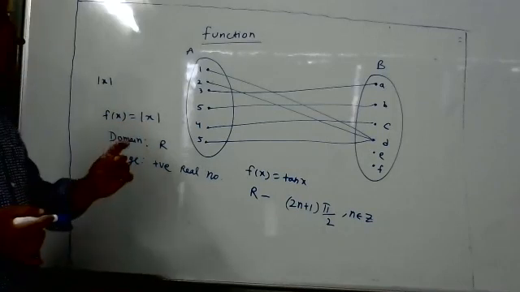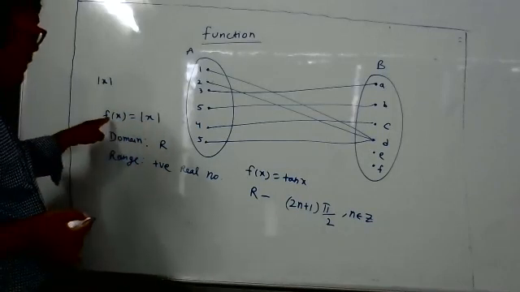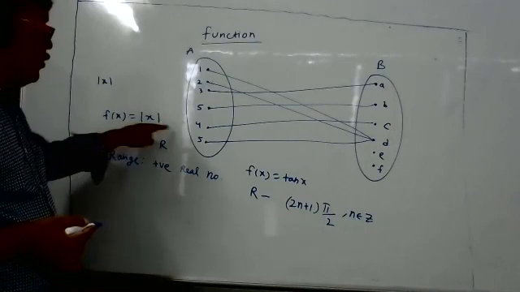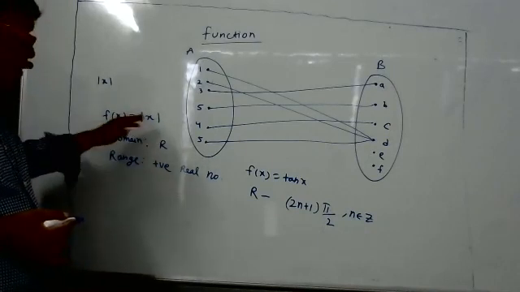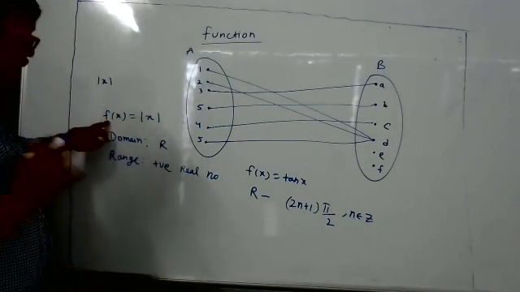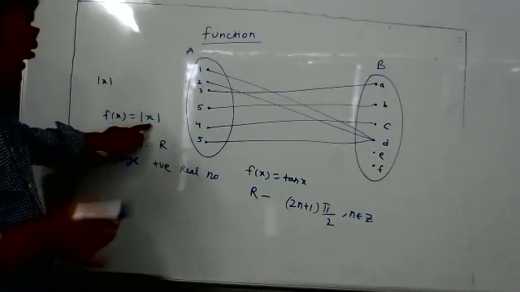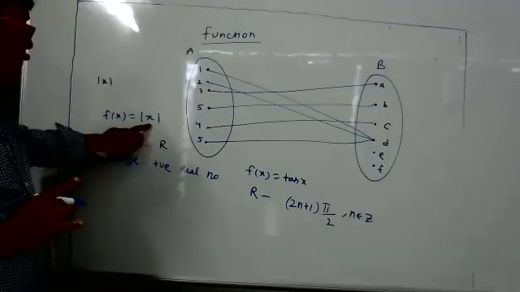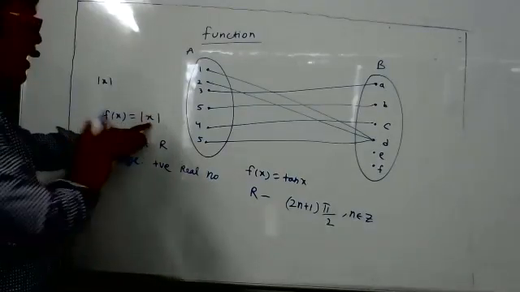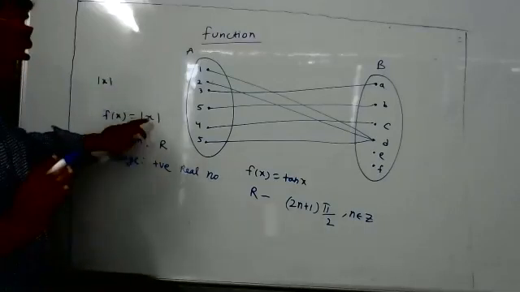So here, suppose the function is mod x. See, I was telling you, a rule is not given. Now this is the rule. The rule is f of x is equal to mod x. Under this rule, is this a function or not? Yes, it is a function, because every real number has an answer and only one answer. And what is the domain?